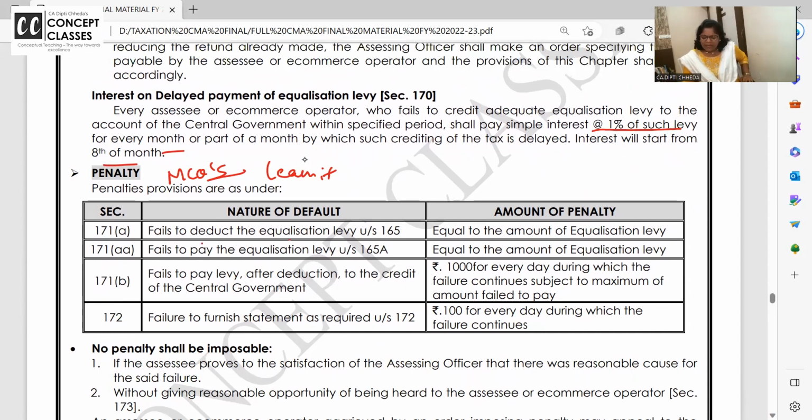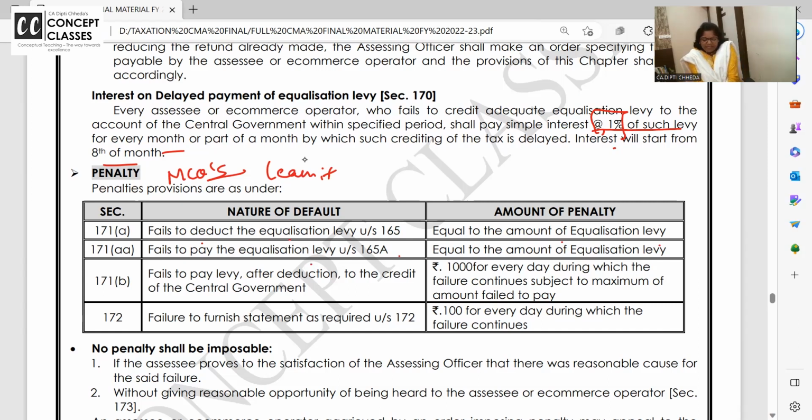Fails to deduct the equalization levy. Okay, equalization levy काटना ही भूल गए तो penalty. You all know penalties over and above tax. Interest तो लगेगा 1%. उसके ऊपर penalty लगती है, monetary punishment equal to equalization levy. Failure to pay equalization levy under 165A, तो भी जितना equalization levy है उतना आपको penalty लगेगा.